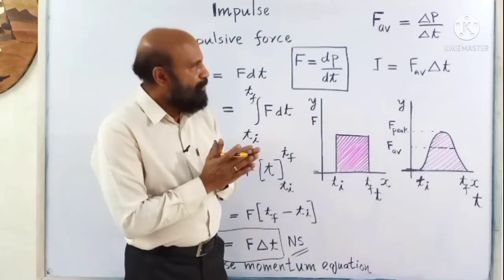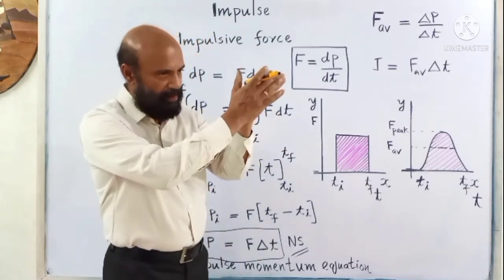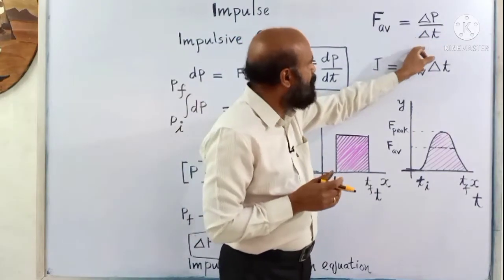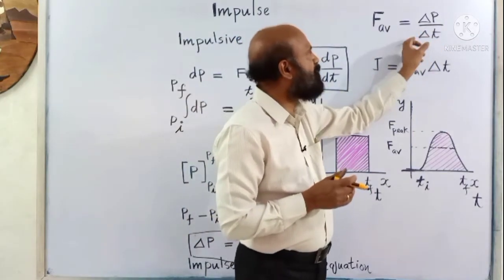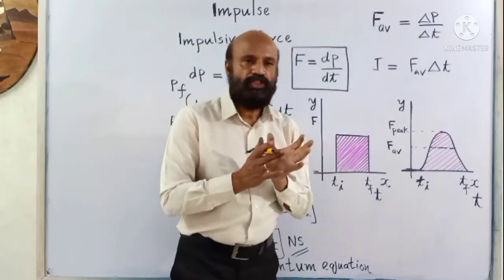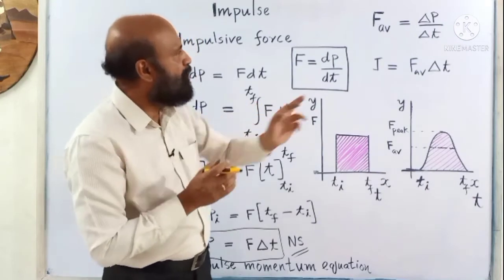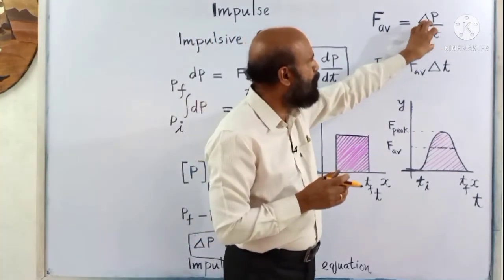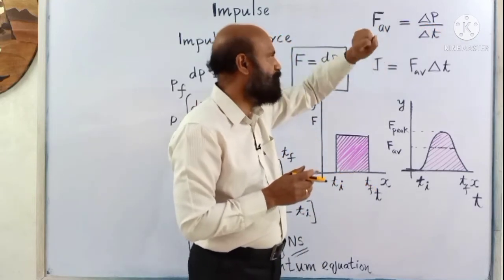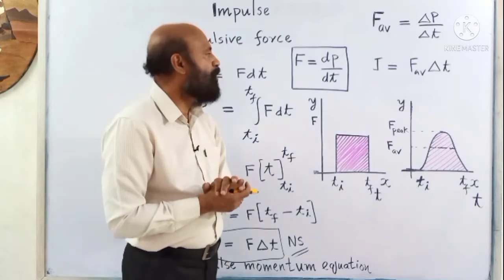When the cricket player is catching a ball, he is pulling the hands in the direction of the ball. Actually, he is increasing this time interval. That means average force will be less. Suppose he is stopping the ball suddenly, then this time interval will be very less, so a large force will be acting. So that's the reason why he is pulling the hands in the direction of the ball.